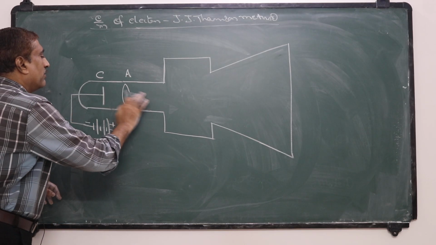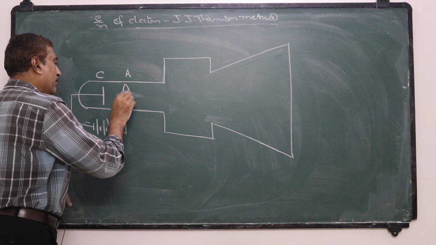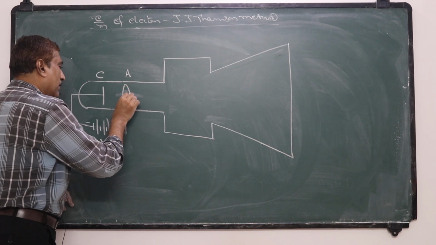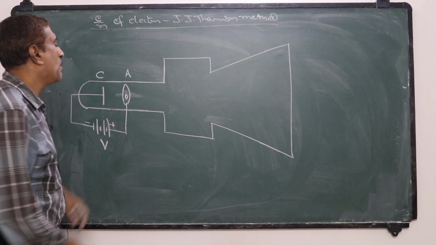This anode is provided with a small hole.